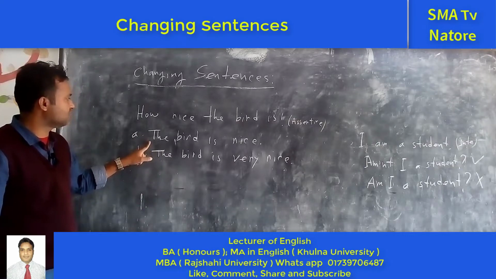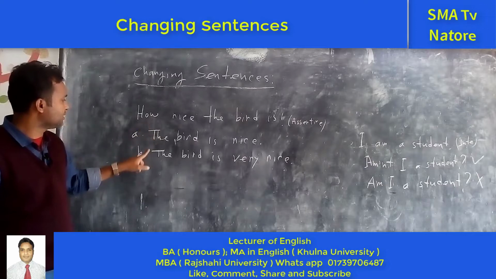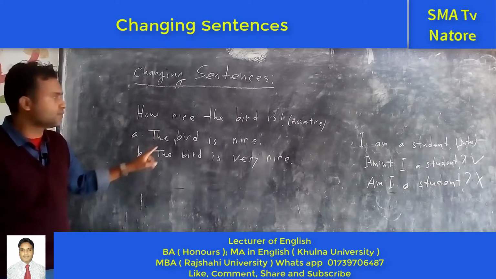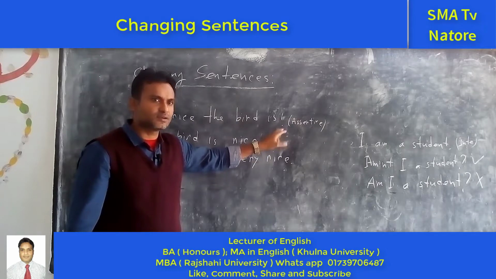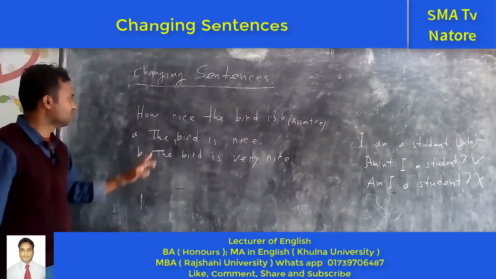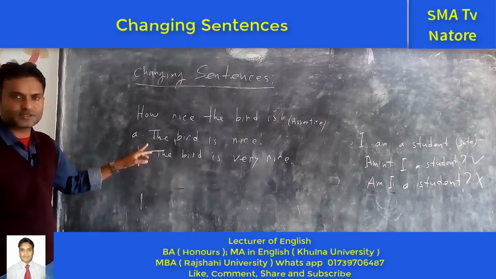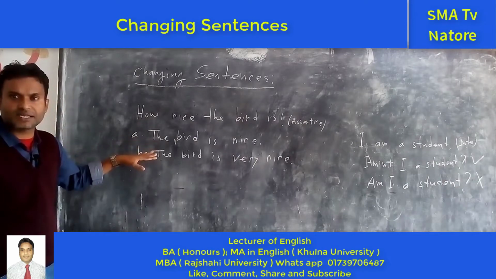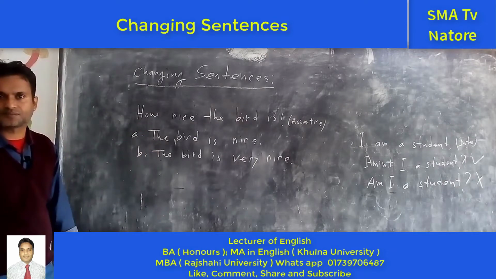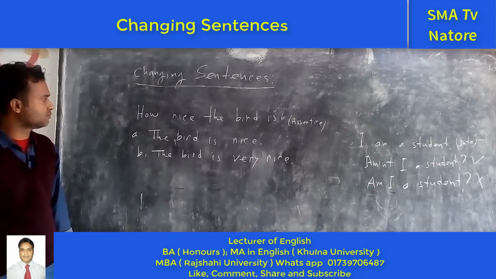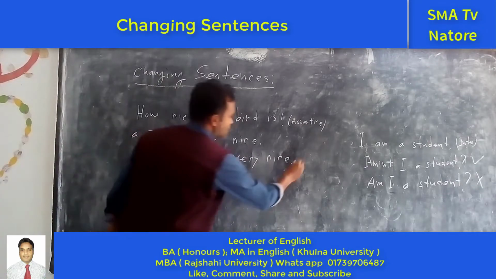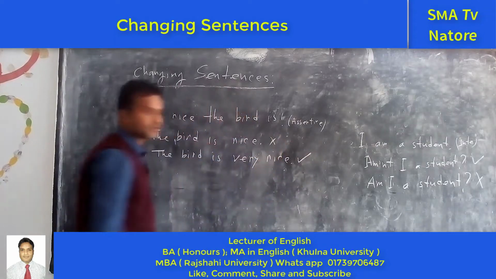This one is the assertive sentence. This one is also an assertive sentence. But this one is an exclamatory sentence. Exclamatory marker. Okay. Next one, what happened? This is the example of this sentence. Which one is the right answer? A or B? B. Thank you. But A is not correct.